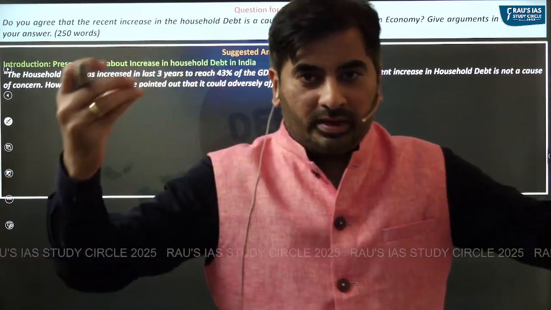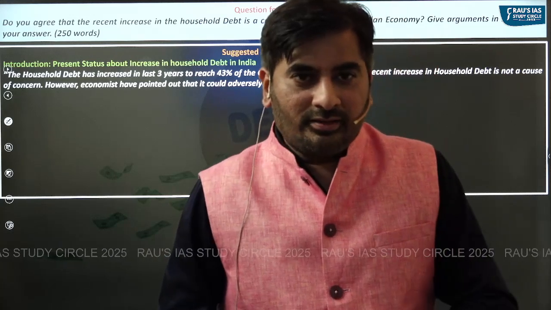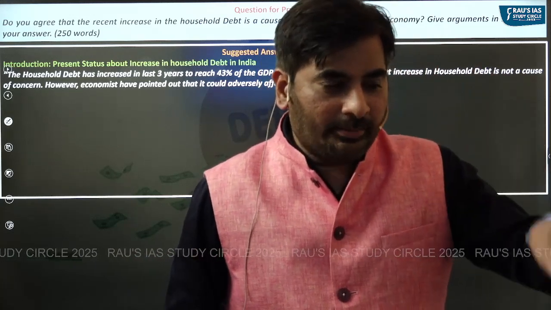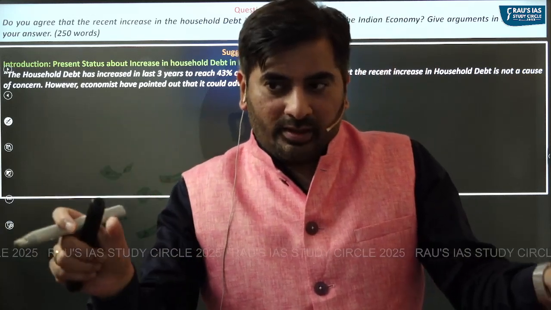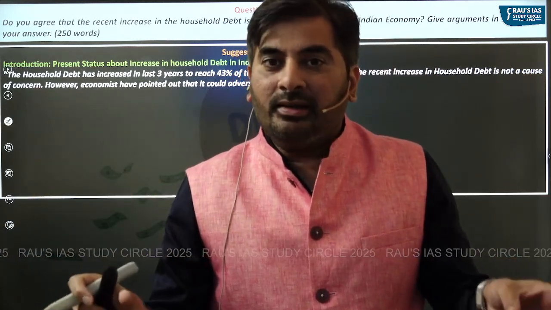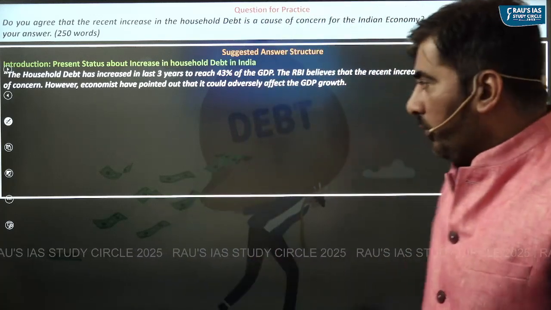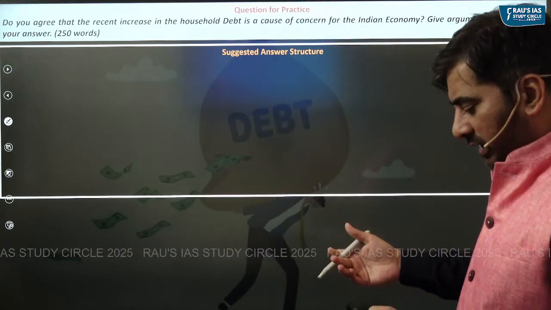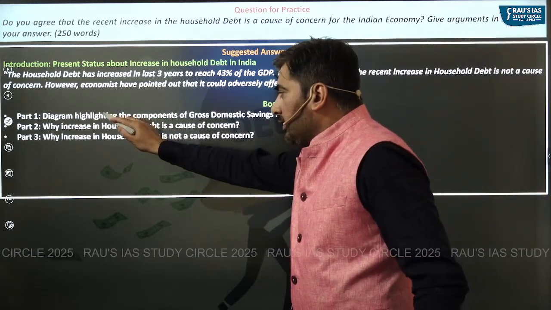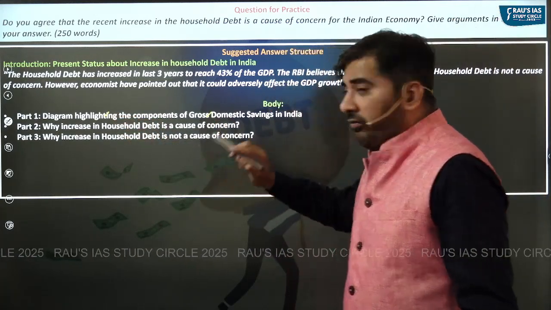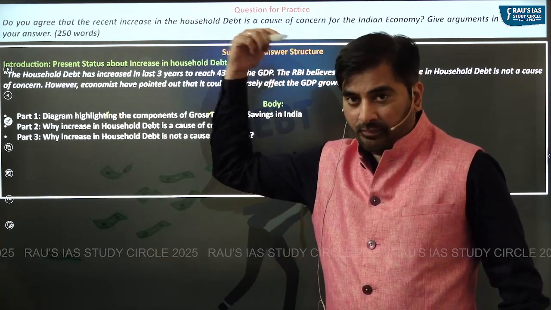Once you open up the debate, in the body of the answer, take one side of the debate, highlight the points under that, then move to the next side of the debate and highlight points under that. So in the body of the answer, in this particular case, you could highlight the components of gross domestic savings, the diagram which I showed you.